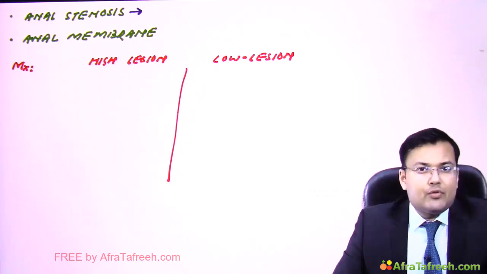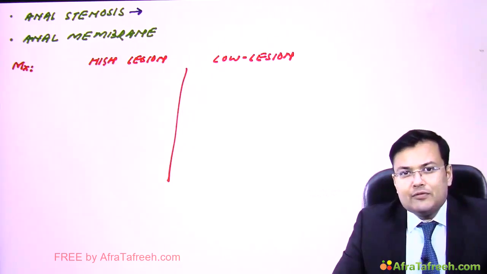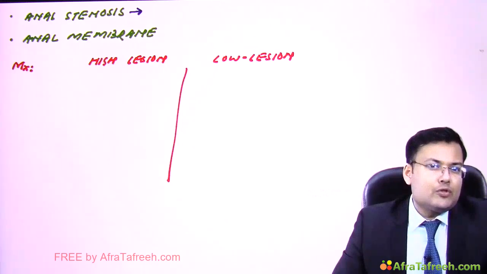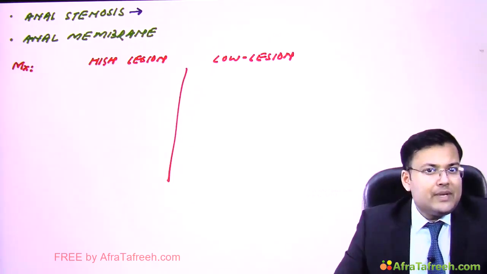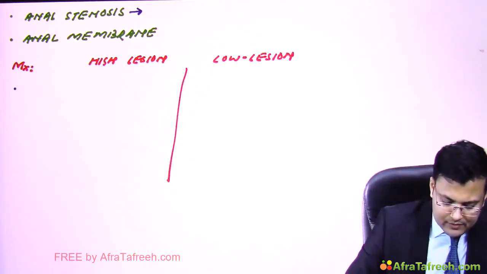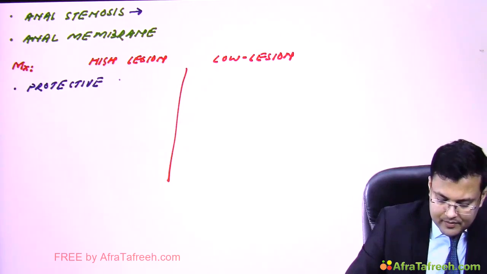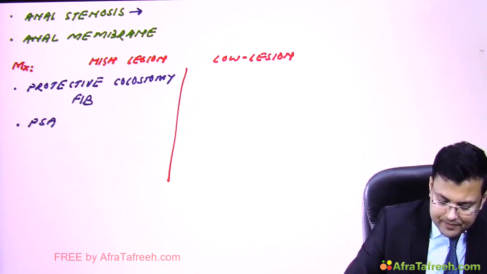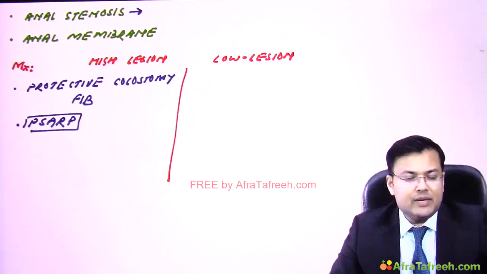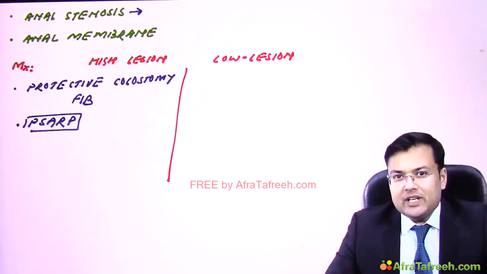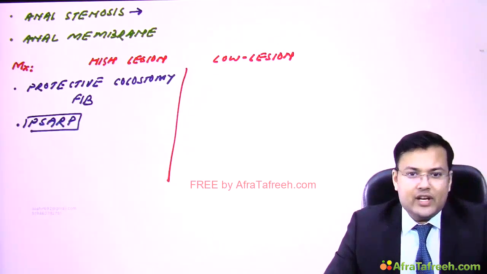And after performing protective colostomy, after 4 to 8 weeks, we can go for posterior sagittal anorectoplasty, also known as PSARP. So first we go for protective colostomy, and after that we go for PSARP, generally after 4 to 8 weeks of protective colostomy. Full form, it is posterior sagittal anorectoplasty.